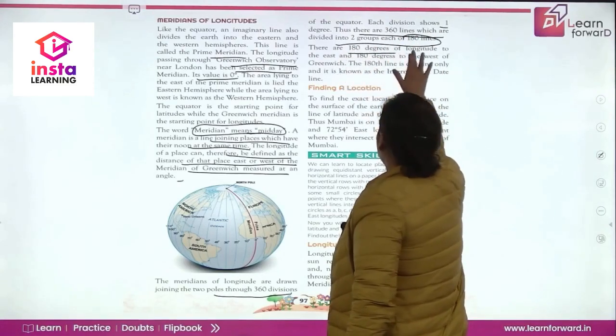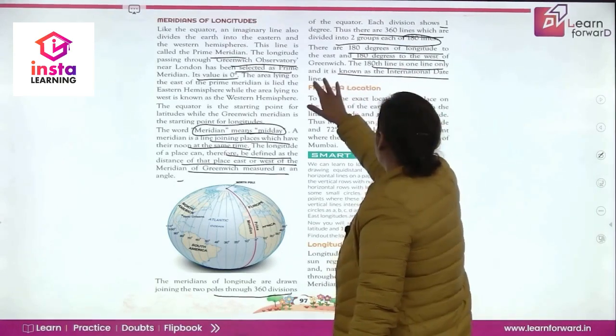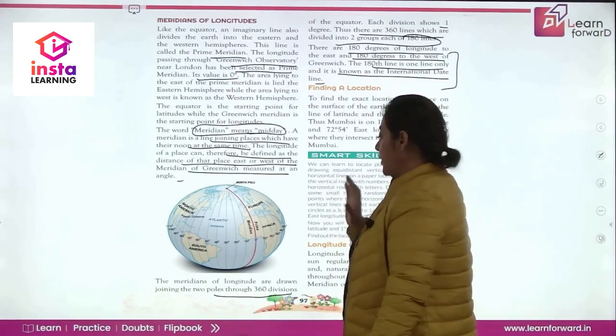So 180 degrees of longitude to the east and 180 degrees to the west of Greenwich. The 180th line is the only line which is known as the international date line. This is very important. So international date line कौन सी होती है? 180th line होती है आपकी.